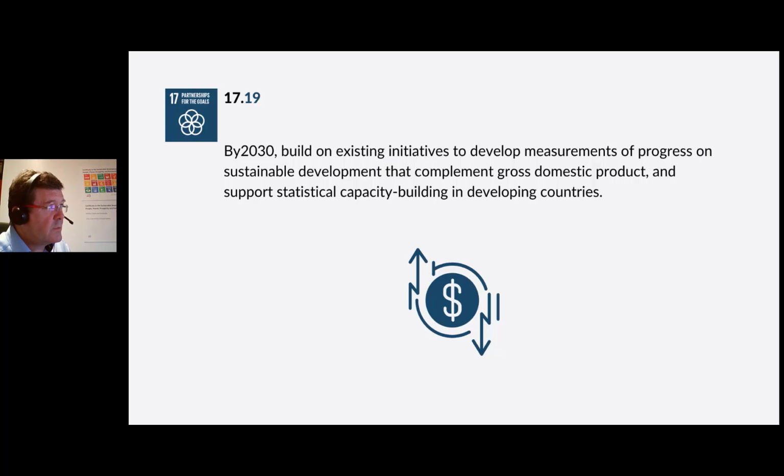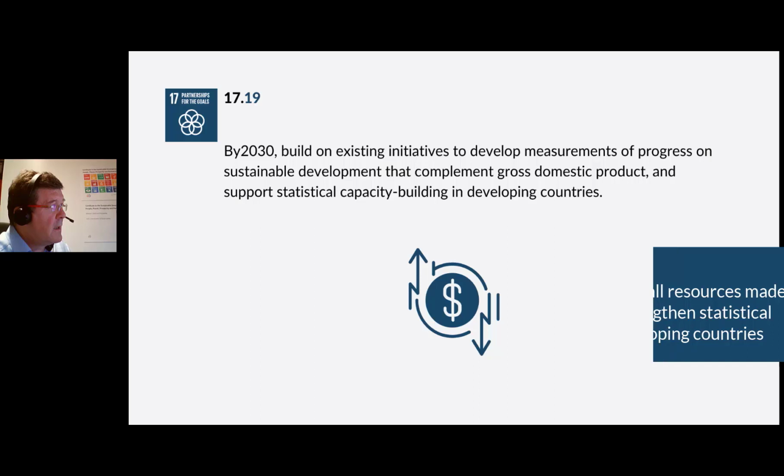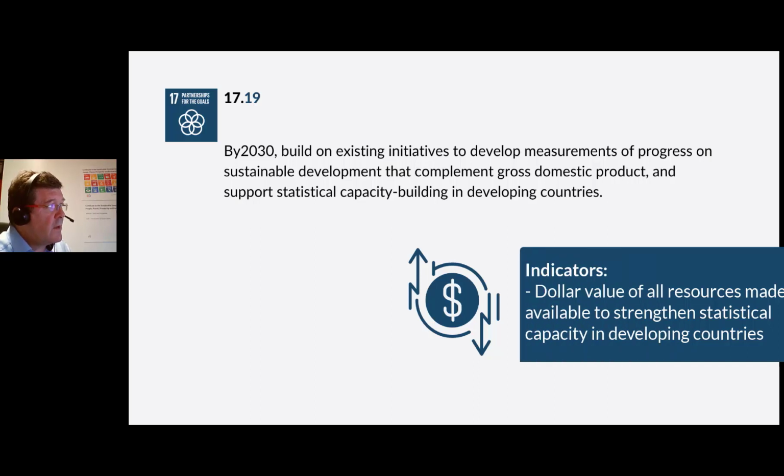This data is important to make informed decisions about government resources, private sector investment, as well as for monitoring the SDGs. The indicators for this target are the dollar value of all resources made available to strengthen statistical capacity in developing countries, and the proportion of countries that have A, conducted at least one population and housing census, and B, have achieved 100% birth registration and 80% death registration. So they're quite technical indicators.